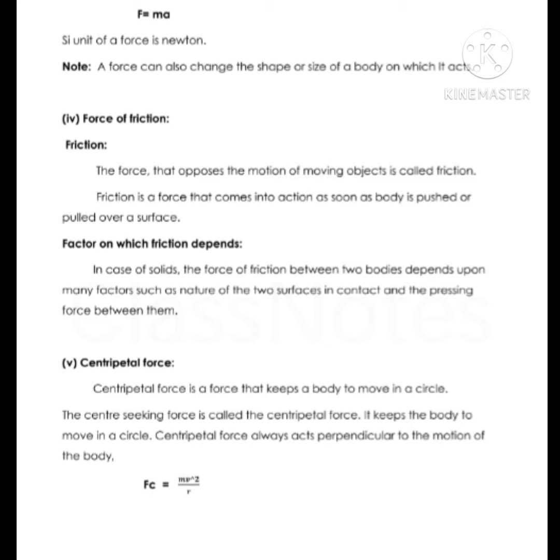Next is centripetal force. Centripetal force is that type of force that keeps the body moving in a circular path. The center-seeking force is called a centripetal force. It keeps the body moving in a circular path. Centripetal force always acts perpendicular to the motion of the body. The formula of centripetal force is F_c equals mv square upon r. Here m is the mass, v is the velocity and r is the radius.